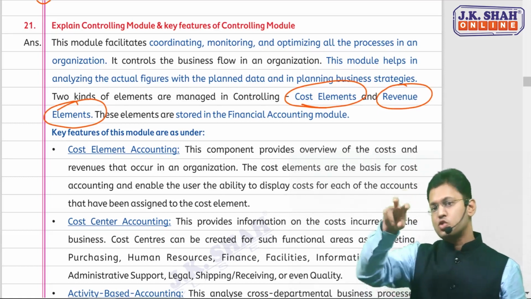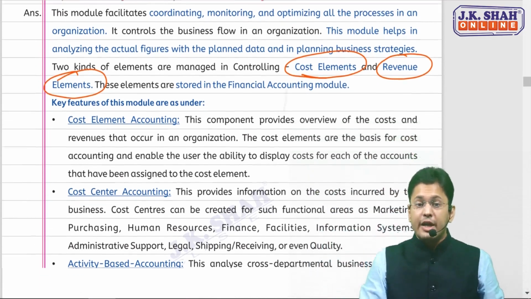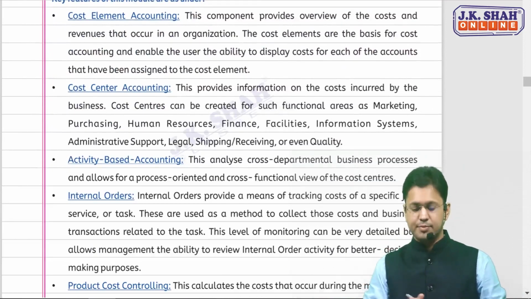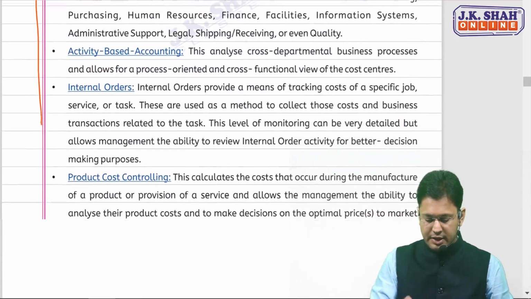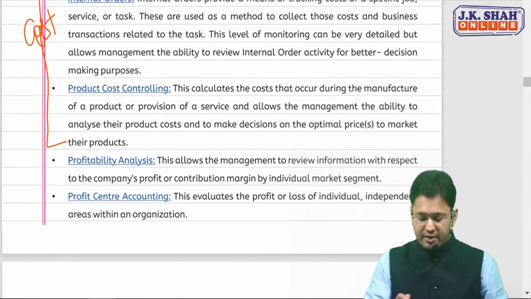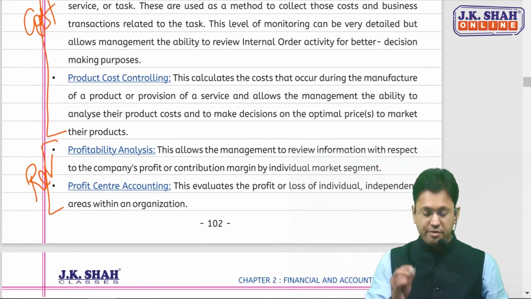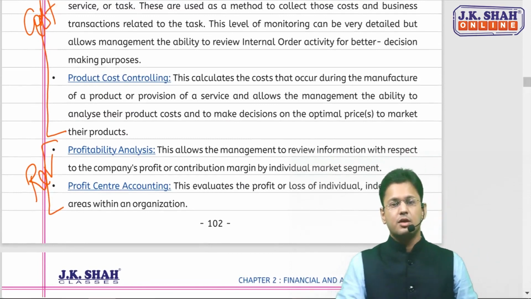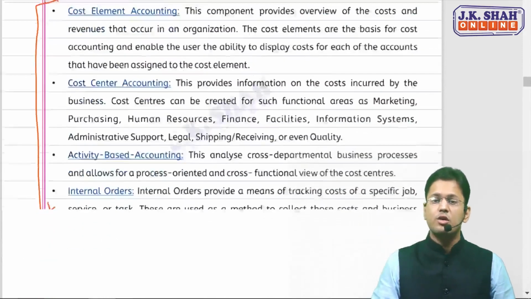Now think logically. All the points from here till here are based on cost elements, and these last two are based on revenue elements. The above ones are based on cost elements, and the last two are based on revenue elements.